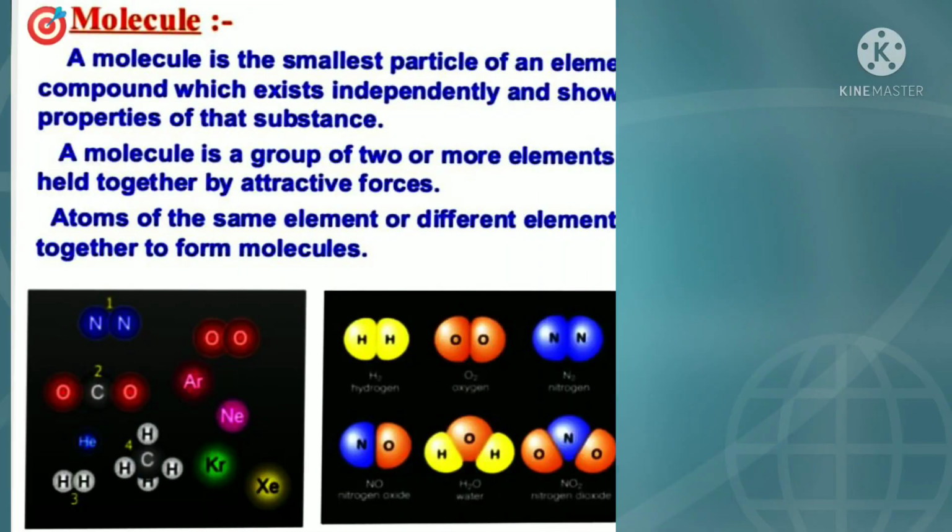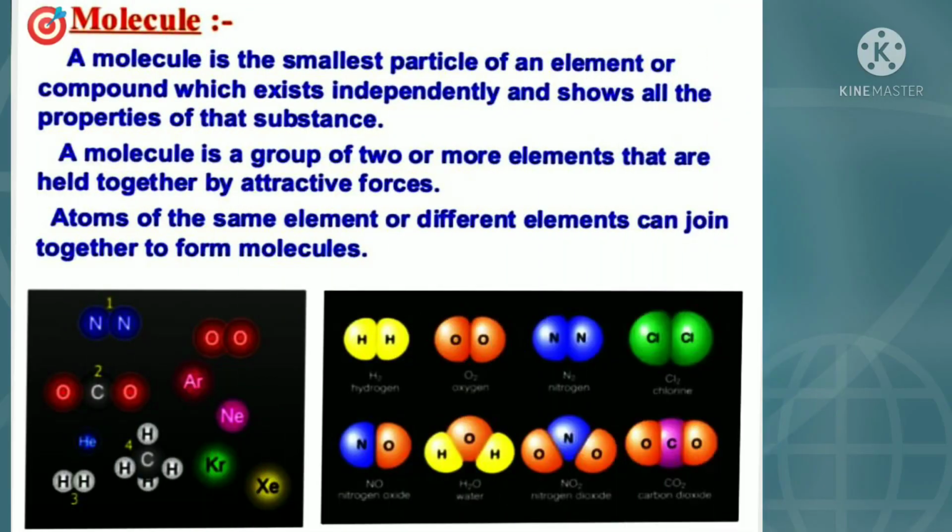The next topic is molecule. A molecule is the smallest particle of an element or compound which exists independently and shows all the properties of that substance. A molecule is a group of 2 or more atoms that are held together by attractive forces. Atoms of the same element or different elements can join together to form a molecule.